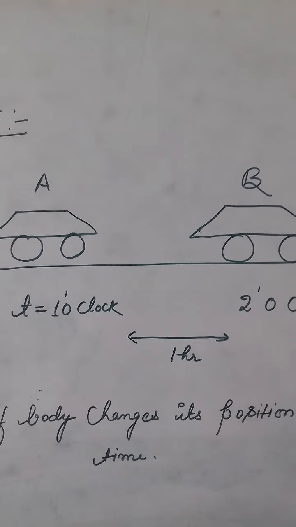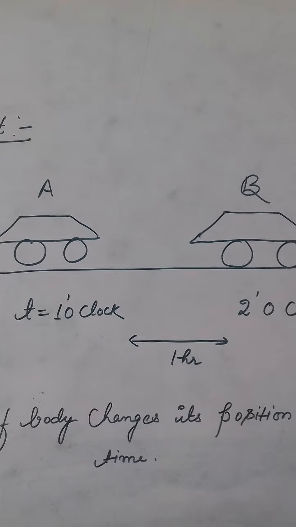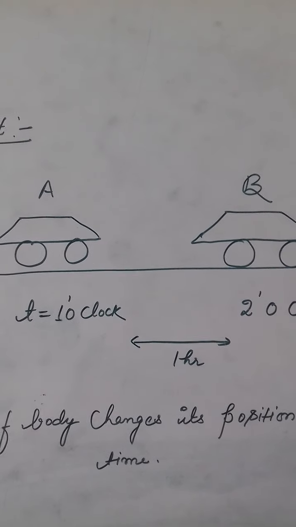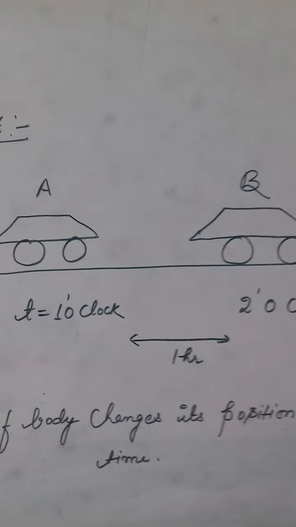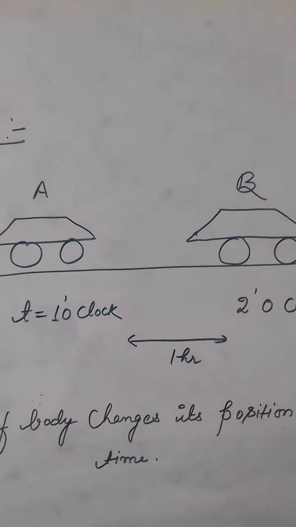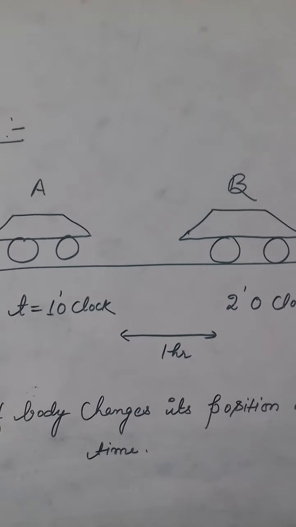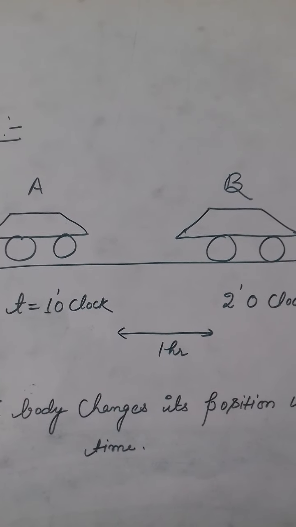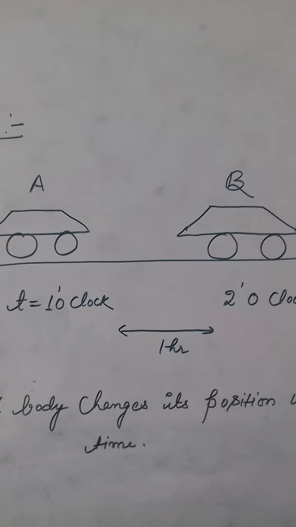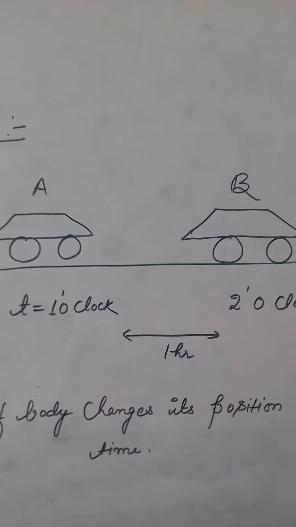Why is it said to be in motion? Because the body has changed its position. At 1 o'clock it was at position A, at 2 o'clock it is at position B. So the time has changed, earlier it was 1 o'clock, now it is 2 o'clock. With the change in time, the body has changed its position. So the car is said to be in motion.